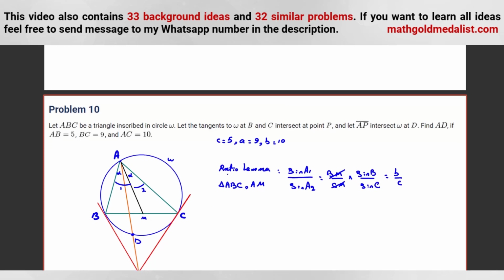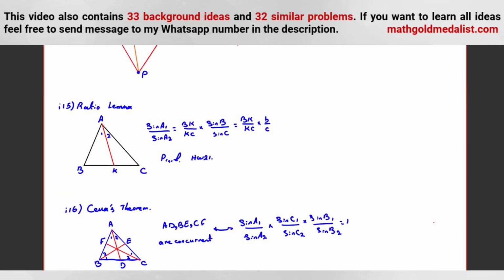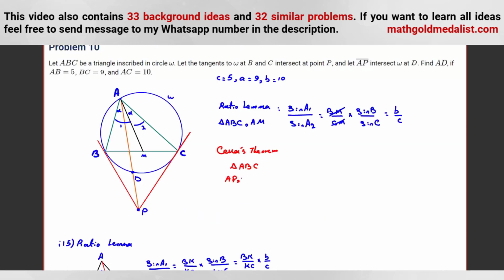Now, if we use Ceva's theorem in triangle ABC for AP, and here I said they are concurrent if and only if. So, for AP, BP, CP, we have what?